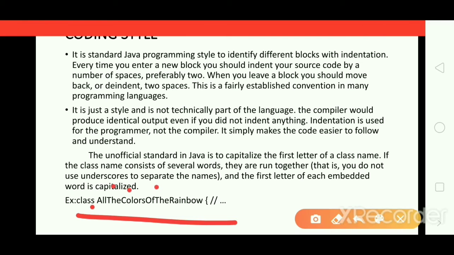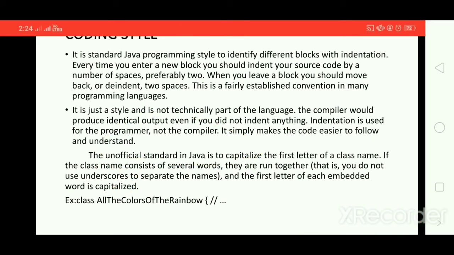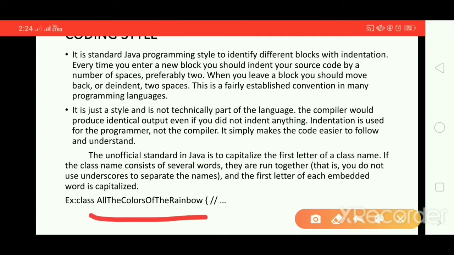So this is an unofficial standard in Java. Make sure that you are capitalizing the first letter of a class name. For example, this is a class name, AllTheColorsOfTheRainbow. If your class name consists of several words, they run together, and the first letter of each embedded word should be capitalized.